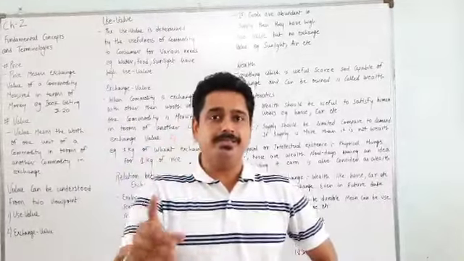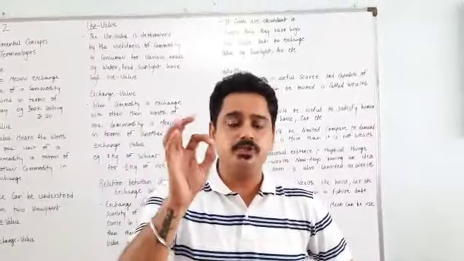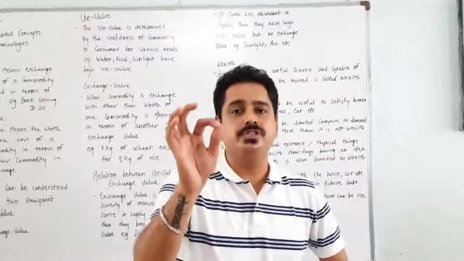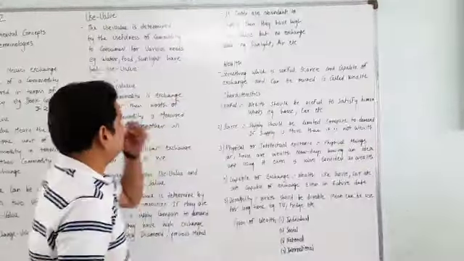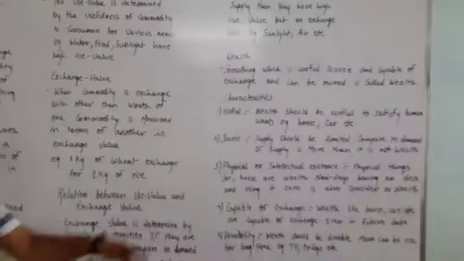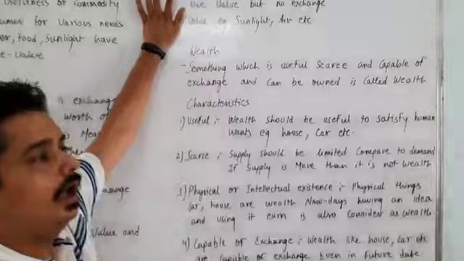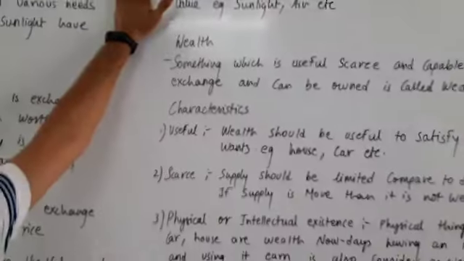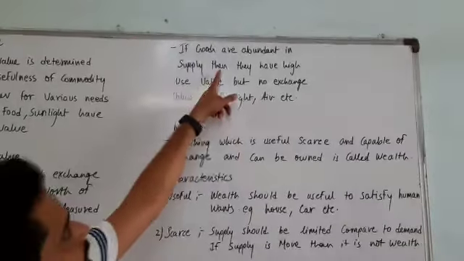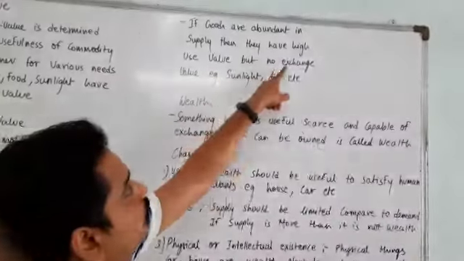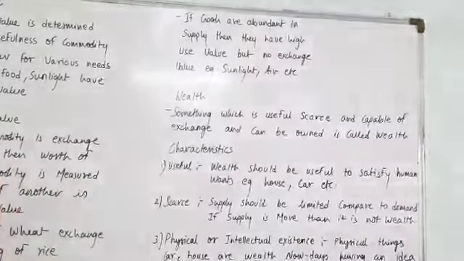Jewelries, precious metals, expensive cars, these all have high exchange values because they are limited in supply. Then if goods are abundant in supply, means they have unlimited supply, then they have high use value, but they do not have any exchange value.